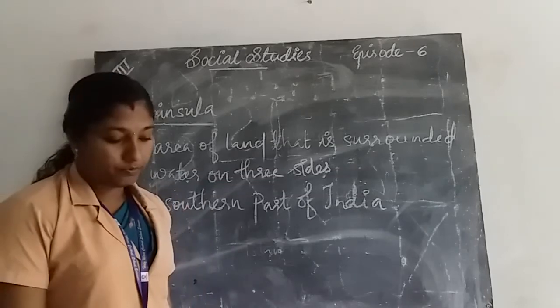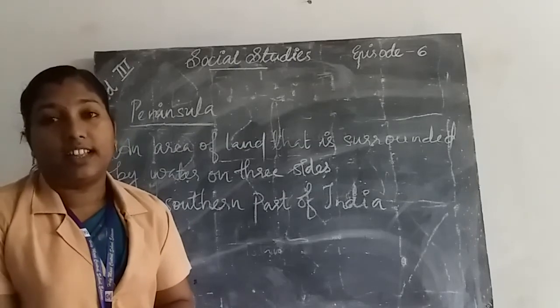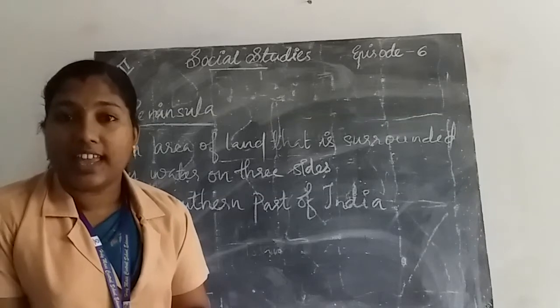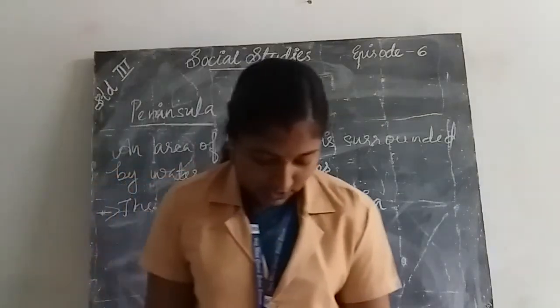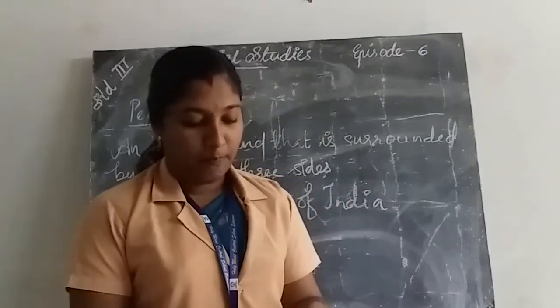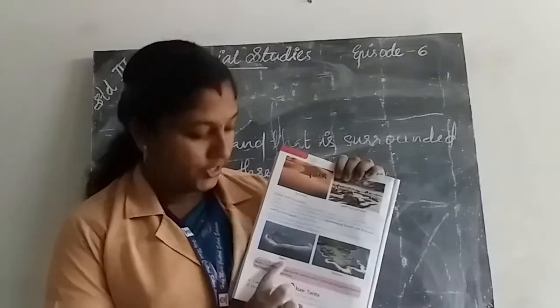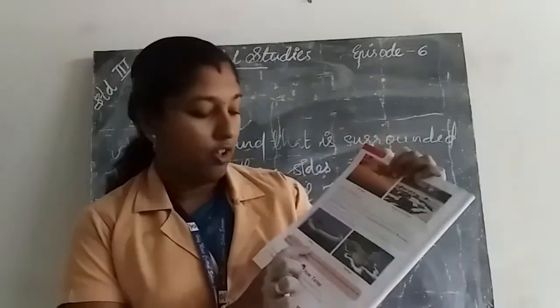Once again, what are islands? An area of land that is surrounded by water is known as an island. In your textbook, page number 192, the picture of island and peninsula is given. The first picture is the island.